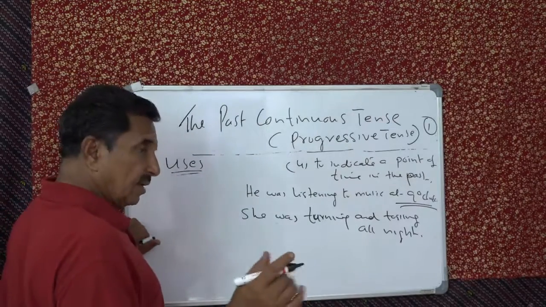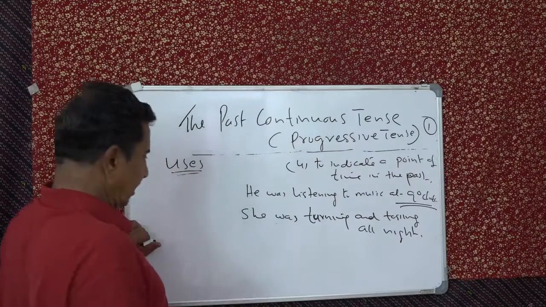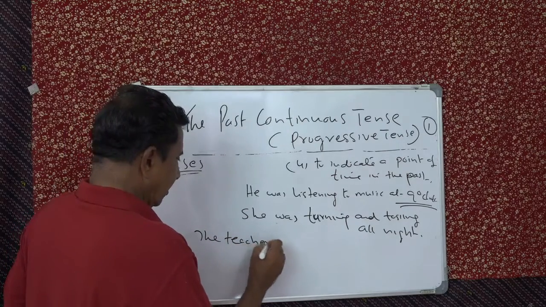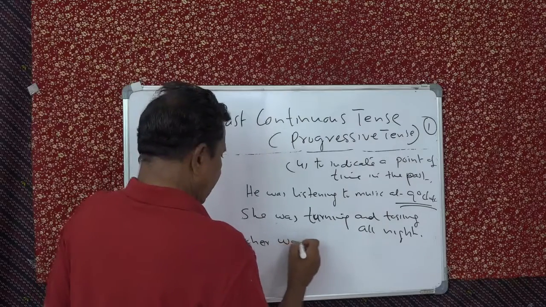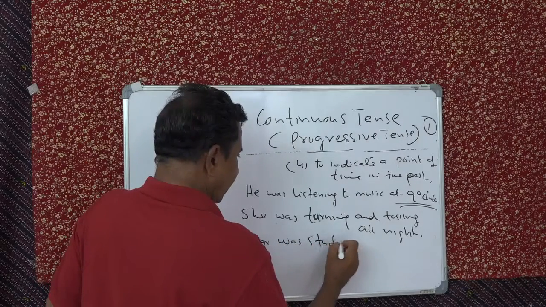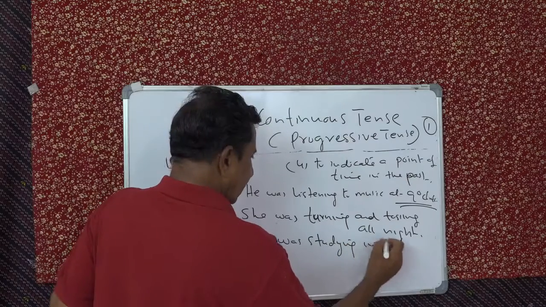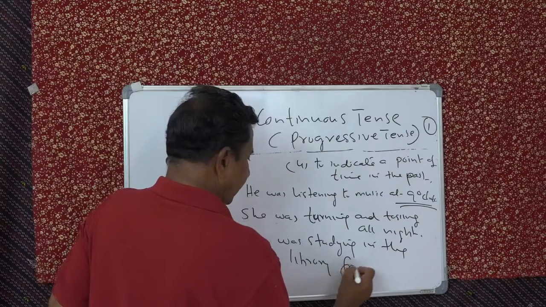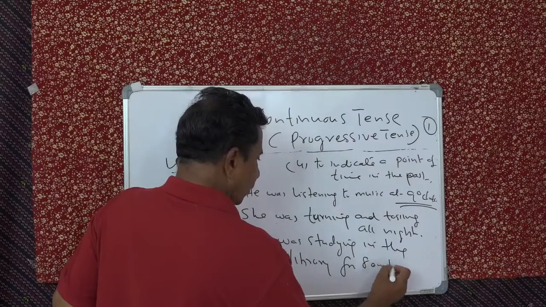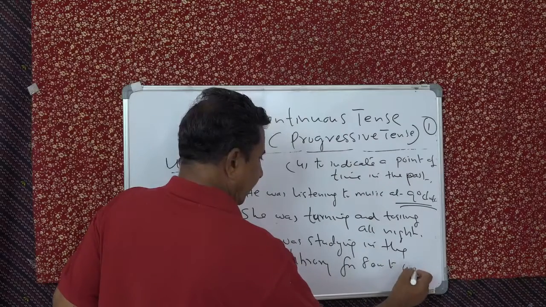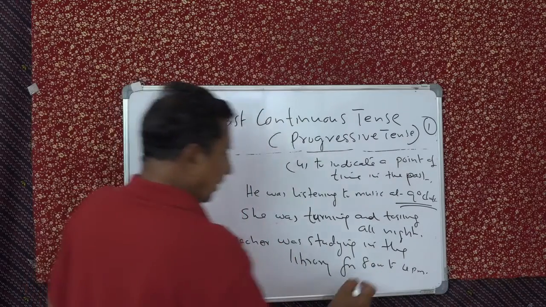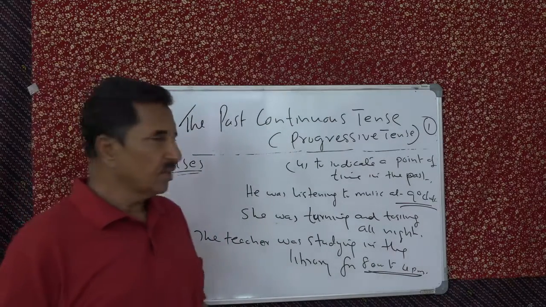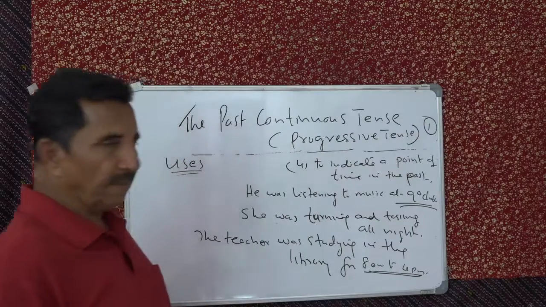Studying, yes. Also you can say time, like the teacher was studying in the library from 8 a.m. to 4 p.m. So that time, from 8 a.m. to 4 p.m., indicates a point in time in the past.